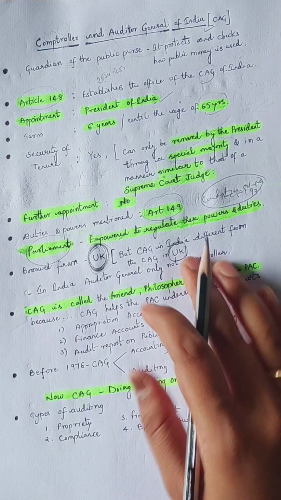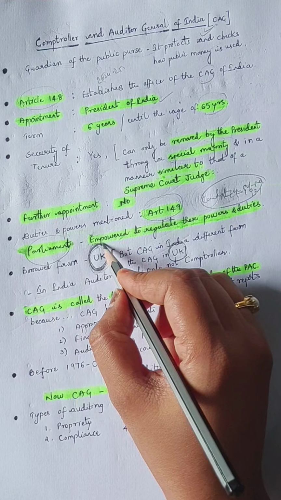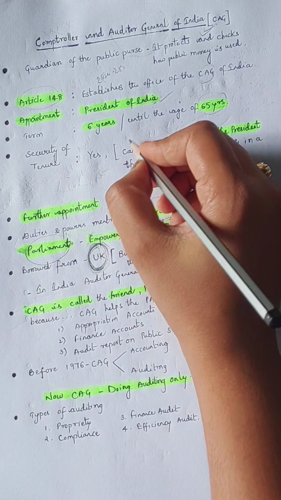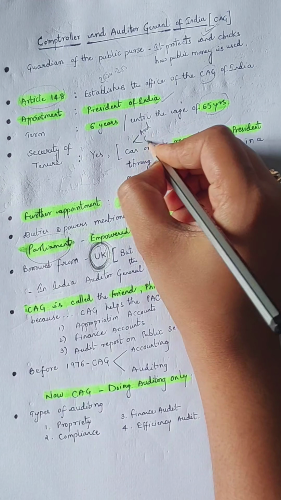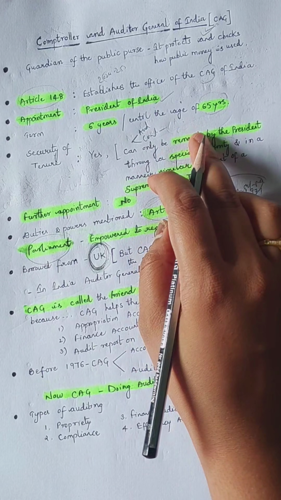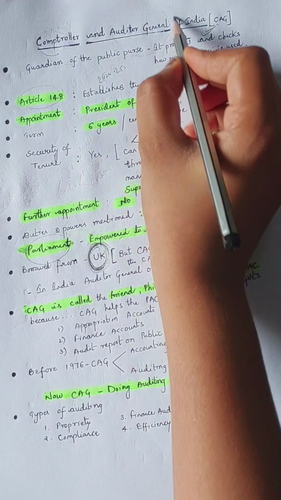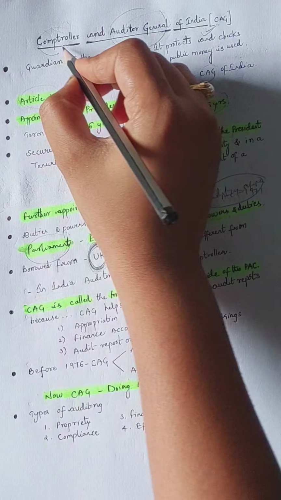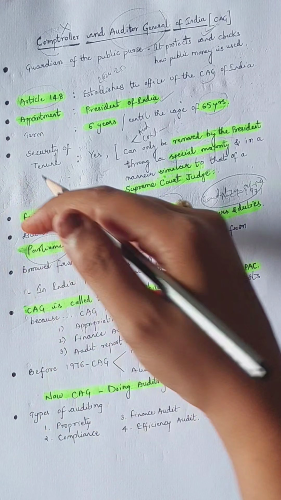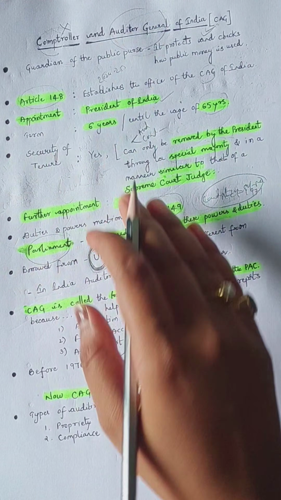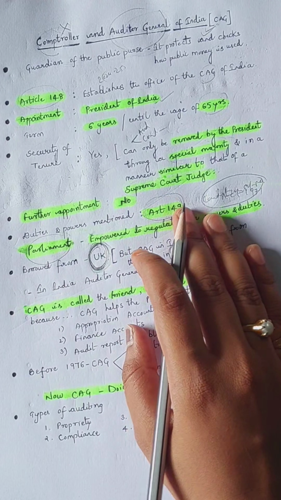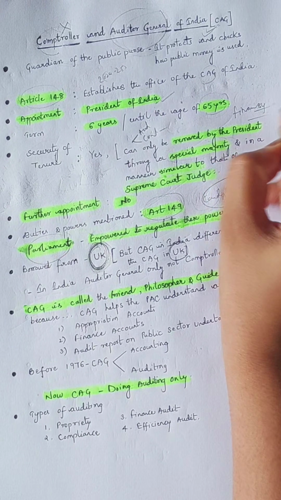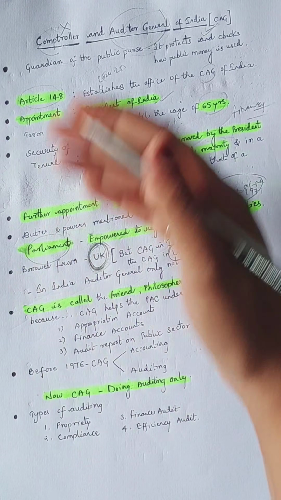Another important point is that the CAG office is borrowed from the UK, but the CAG in India is different from the CAG in the UK. How? In the UK, the CAG performs both auditing and controlling. But in India, the official designation is Comptroller and Auditor General of India only. In practice, though, it is Auditor General only, not Controller. It only audits after expenditure has already taken place. That's why it is said that the CAG doesn't control the entire financial system. Did you understand now why I mentioned it earlier?